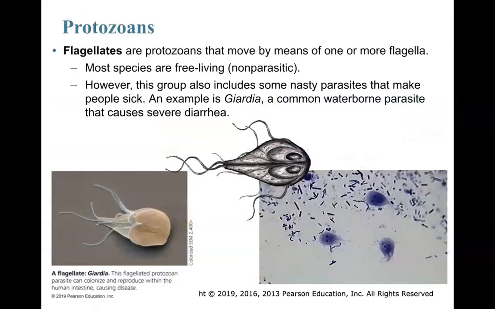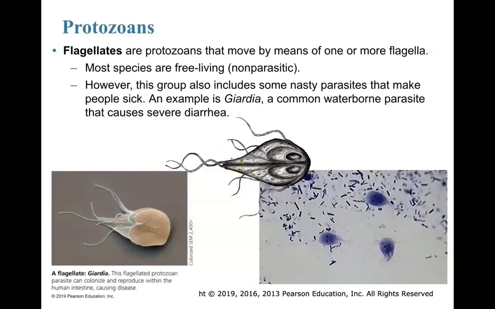First type of protozoan that I want to discuss are your flagellates. Flagellates are protozoans that move by means of, you might have guessed it, flagella. Recall that flagella is a structure that extends from the cell. We saw this in prokaryotes. Eukaryotes can definitely have them too. We see them in sperm. Sperm has flagella. Well, so do protozoans. Flagellates in particular have these tail-like structures that are going to help them propel through their environment.